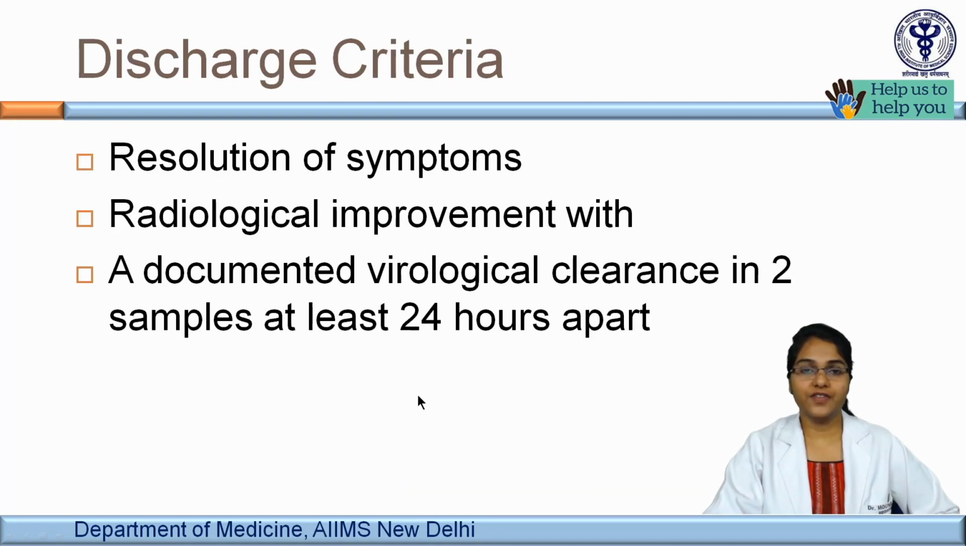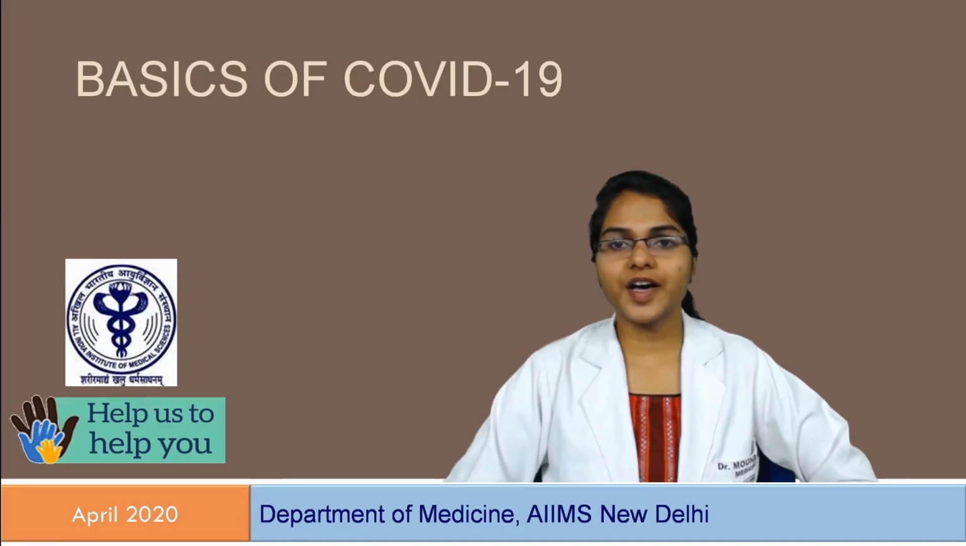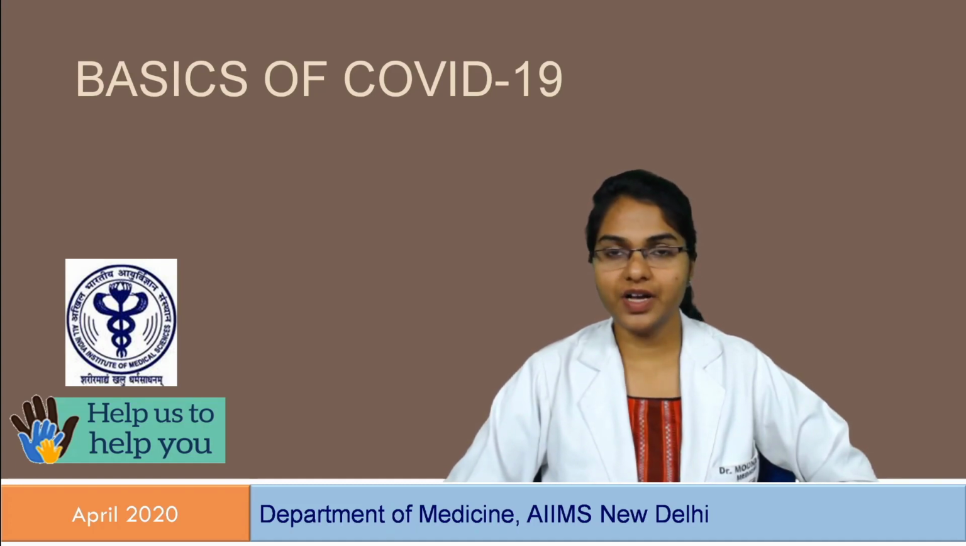On the other hand, if the patient is clinically improving, when do we decide to discharge the patient? After resolution of symptoms, radiological improvement with a documented virological clearance in 2 samples at least 24 hours apart. Currently, there are more than 300 studies being conducted in this field. To make it easier to understand and remember, the various investigational approaches can be classified as agents acting on the virus directly and agents targeting the host immune response.